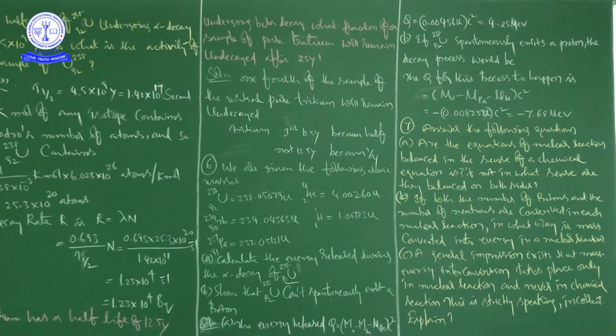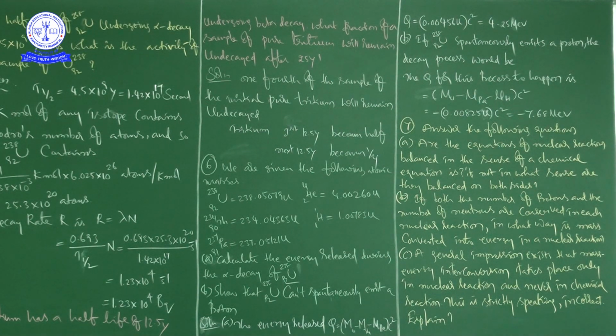So here he is saying that the binding energy of nuclei on the left side need not be the same as that on the right hand side. The difference in these binding energies appears as energy released or absorbed in a nuclear reaction. Since binding energy contributes to mass, we say that the difference in the total mass of nuclei on the two sides gets converted into energy, or vice versa.